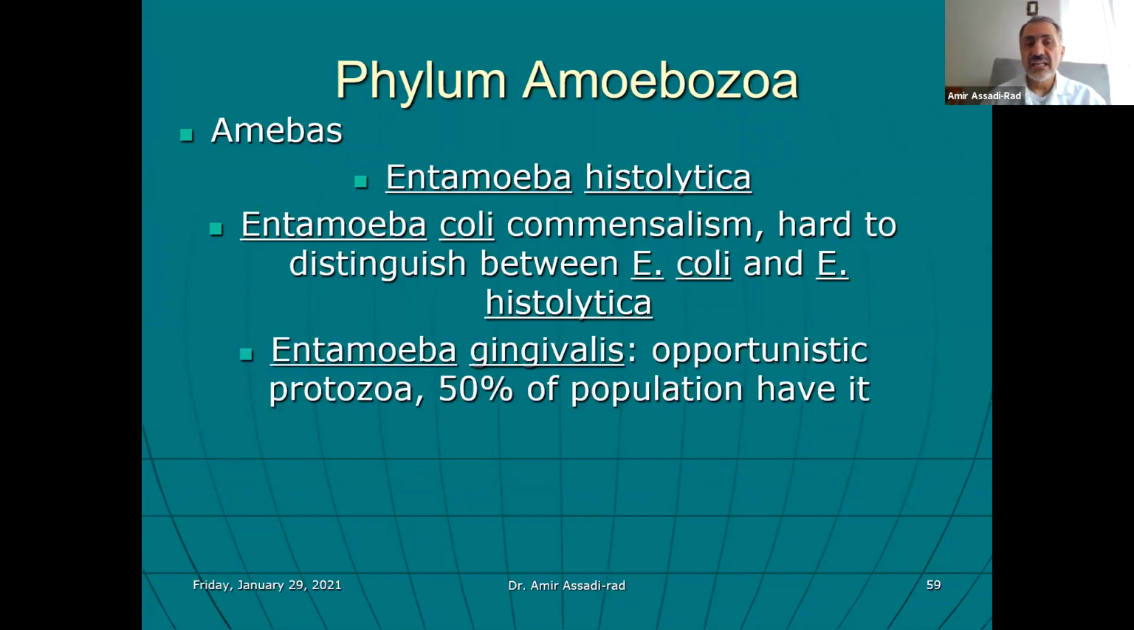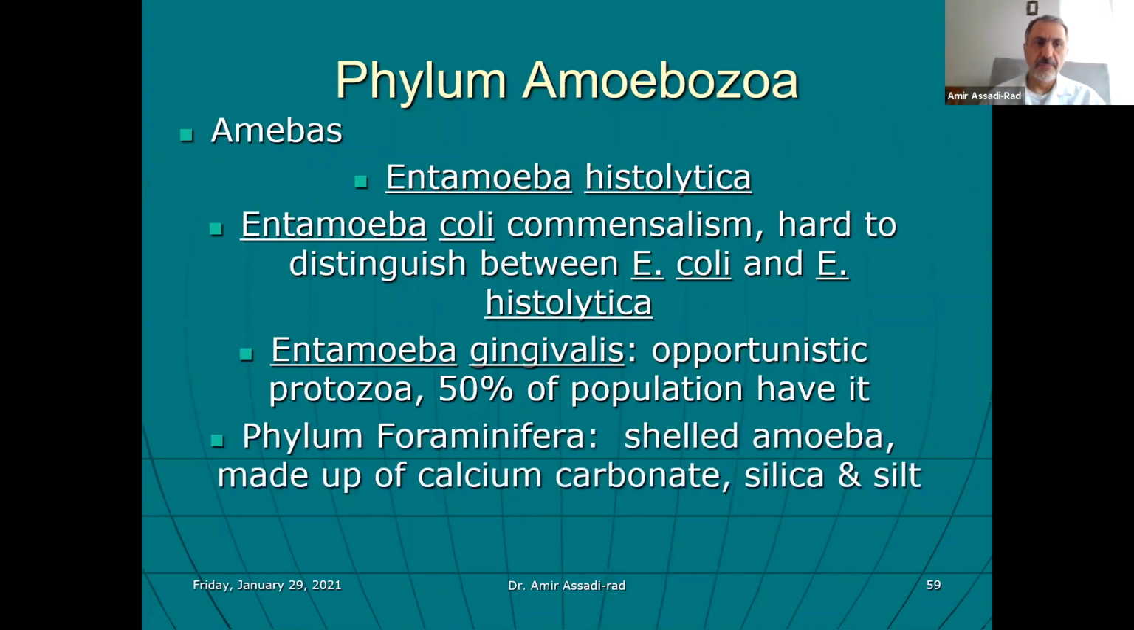Entamoeba gingivalis is an opportunistic protozoa. 50% of the population have it, and it's transmitted through kissing. If you don't keep good hygiene of the mouth and teeth, it can cause gingivitis, and that's why they call it Entamoeba gingivalis. The people who have it usually have no problem. Again, this is called opportunistic protozoa because of the need to keep good hygiene of the mouth.